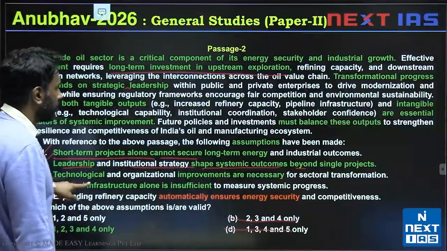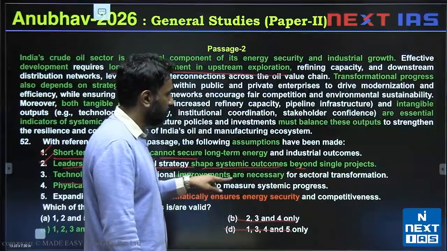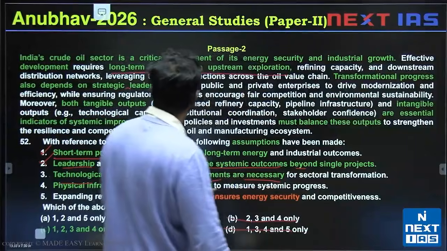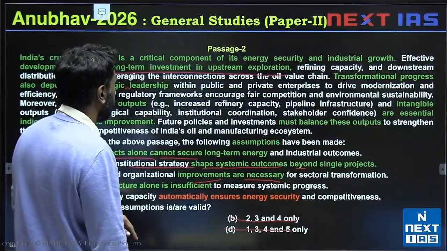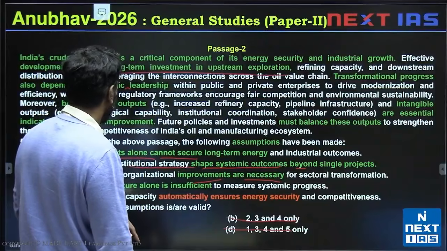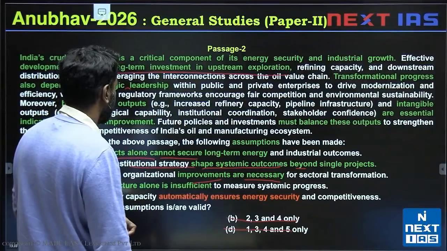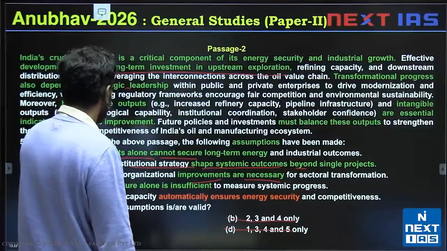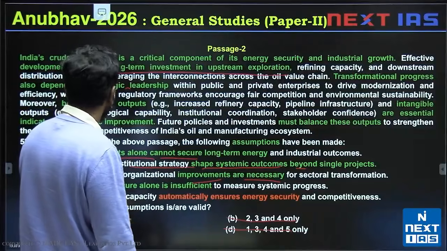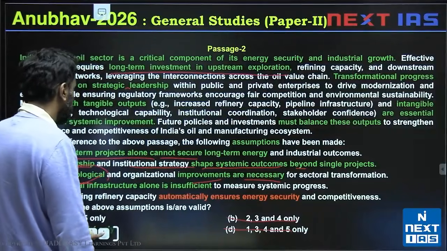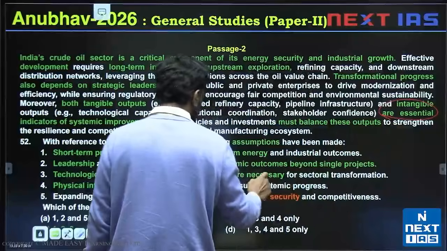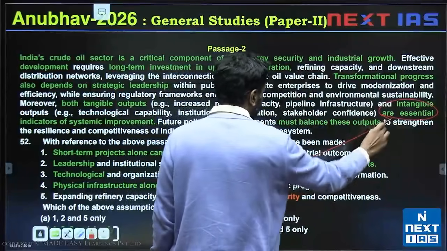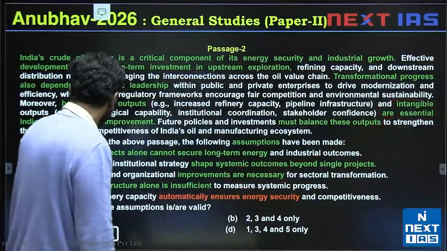3 says technological and organizational improvements are necessary for sectoral transformations. So technological and organizational improvements are essential indicators, are necessary, is valid.